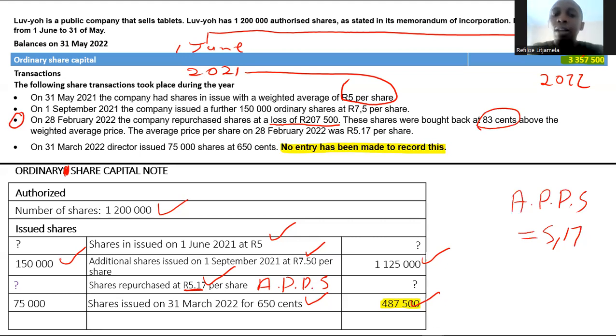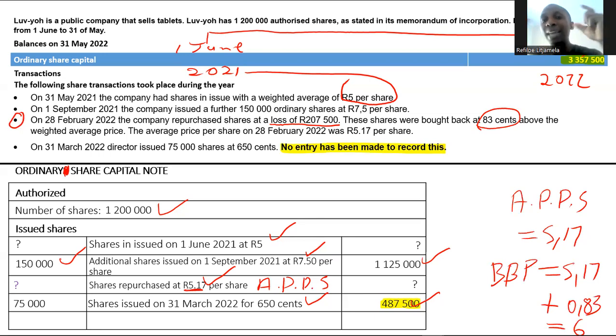So if I take the 5 rand 17 plus 83 cents, I will get my buyback price, which is 6 rand. So I bought these shares for 6 rand, meaning that I made a loss of 83 cents. I paid 83 cents more than the average price, and that excess is what we call a loss.